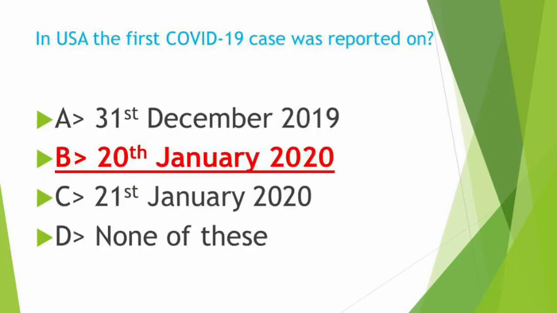In USA, the first COVID-19 case was reported on 20th January 2020, not on 31st December 2019 or 21st January.